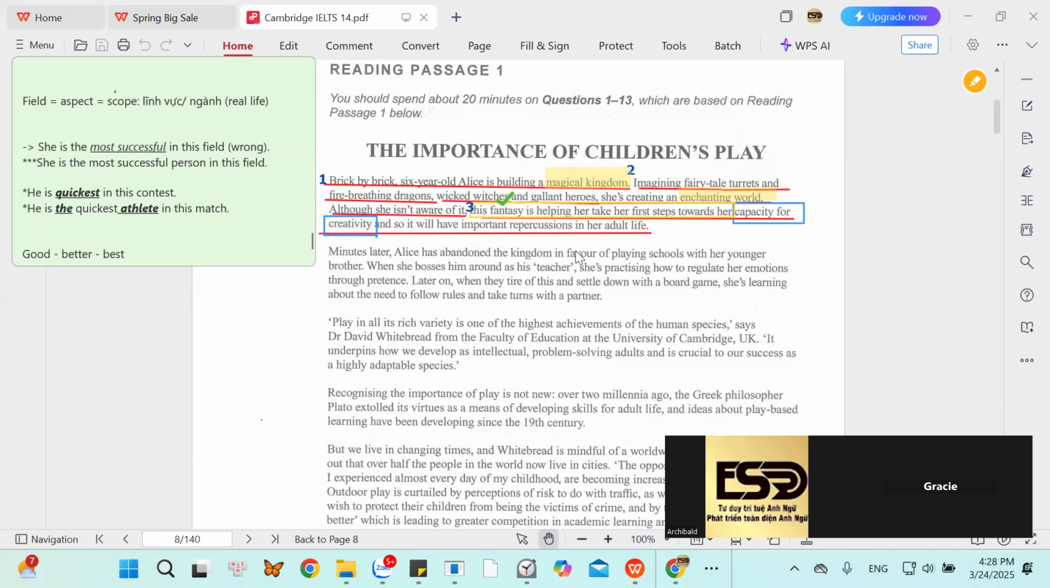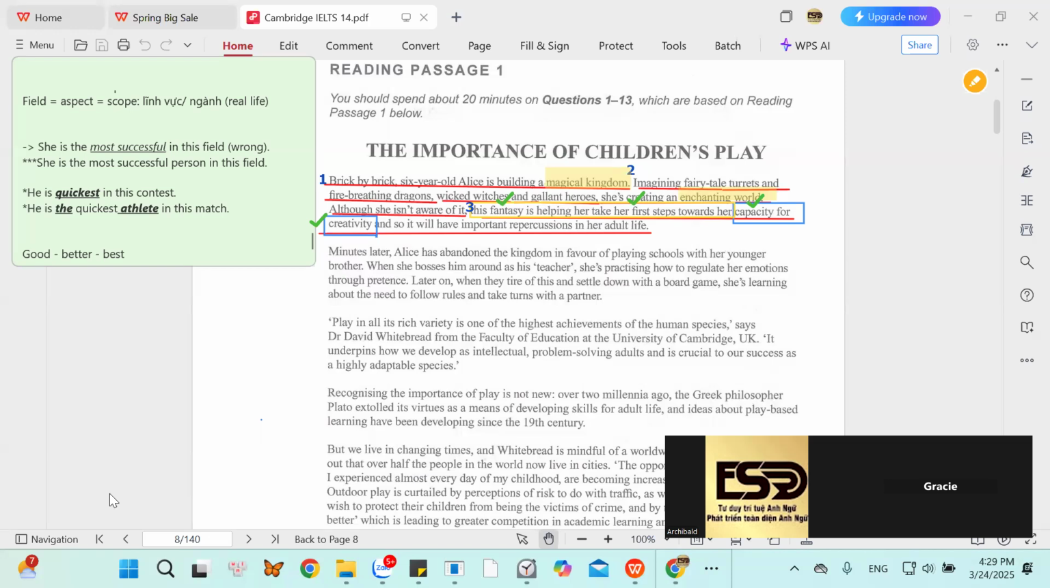So can you guess the next keywords in the sentence, Tracy? This fantasy is helping her take her first steps towards her capacity for creativity. So show me the next keywords, Gracie, please. The first step. All right. Okay. Anything else in this sentence? Capacity for creativity. All right. So can you show me the meaning of this part? Show me the meaning of this sentence.